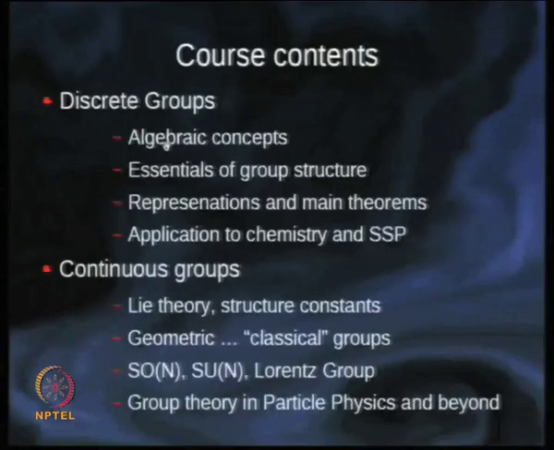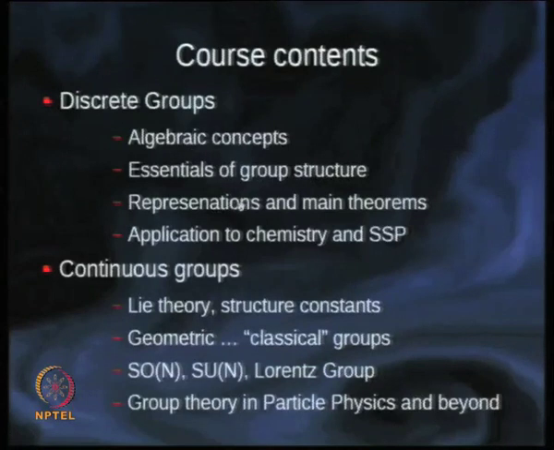We will, as I have been saying, split the course roughly into two more or less independent parts. The first half, up to say mid-semester, will deal with discrete groups, and the second half with continuous groups. We will begin with algebraic concepts, some of which you may know, like vector spaces, fields, rings and so on, and then the main parts of group theory.